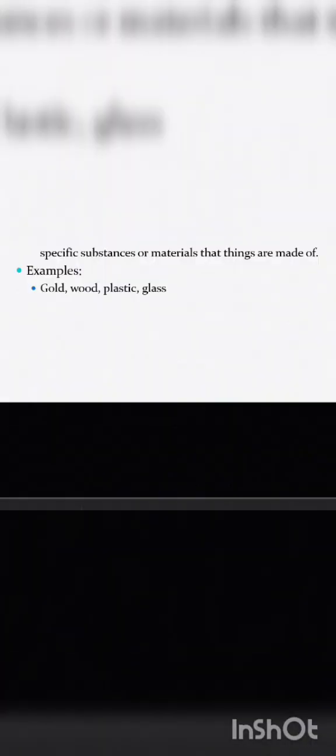Now comes the next form of noun. It is going to be material noun. A material noun is also called a substance noun, and it refers to specific substances or materials that things are made of. For example, gold. Ornaments are made of gold. Wood. The benches are made of wood. Plastic. A water bottle is made of plastic. Again, a water bottle can be made of glass. All these things are examples for material noun.